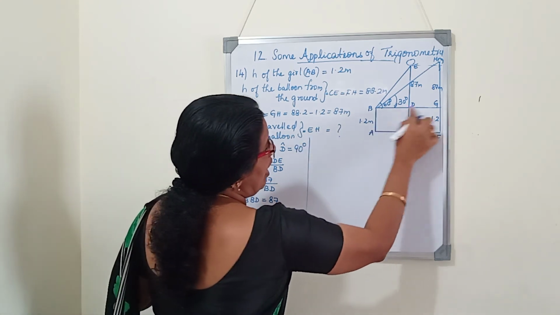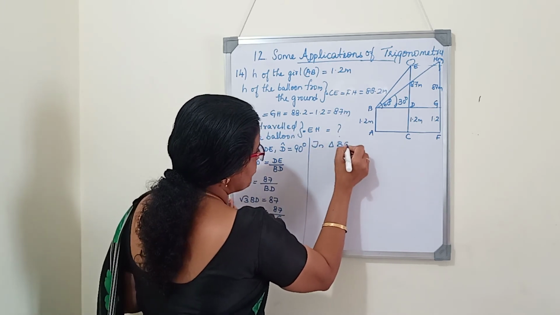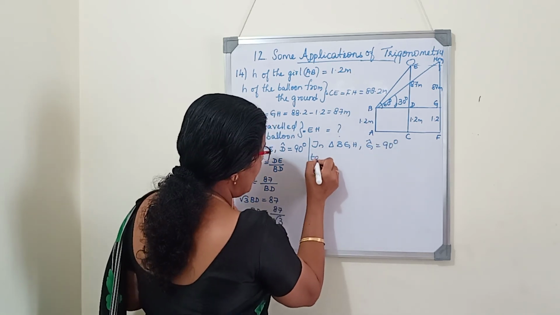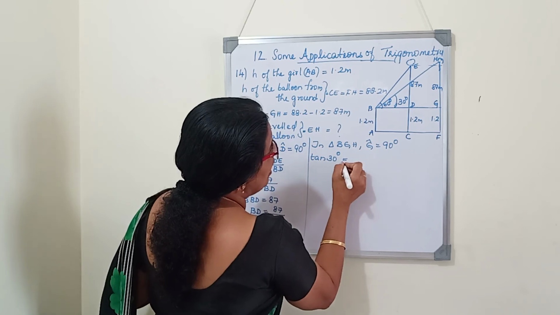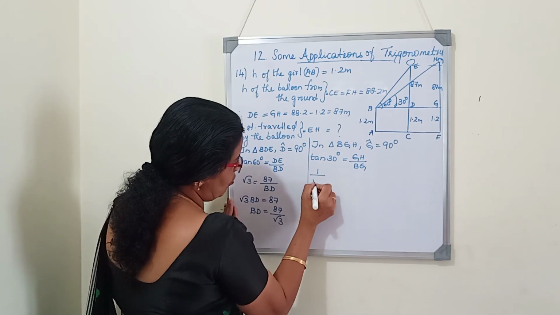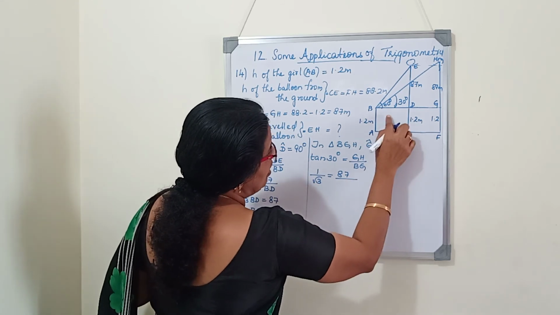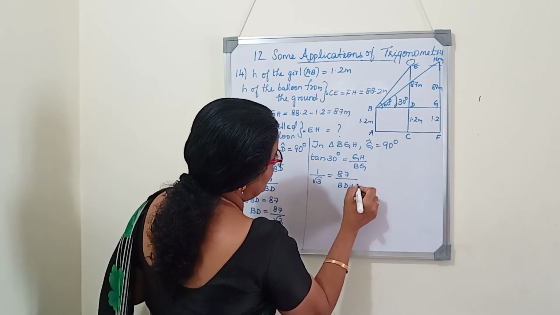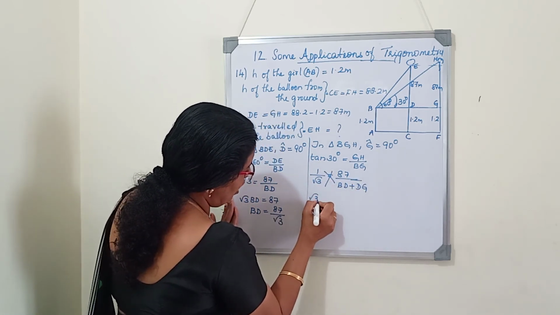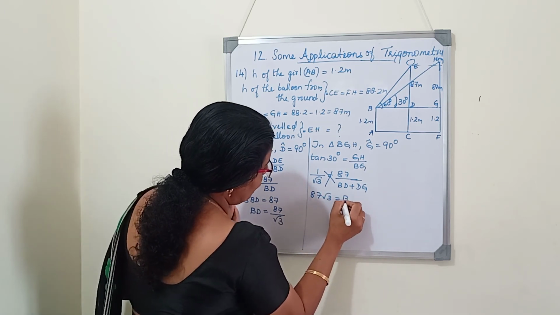Now we will consider the next triangle BGH. In triangle BGH, angle G is equal to 90 degrees. Tan 30 degrees is equal to opposite side GH over adjacent side BG. Tan 30 is 1 by root 3. GH, the height, is 87. BG can be written as BD plus DG. Now we will cross multiply. Root 3 into 87. 87 root 3 is equal to BD plus DG.